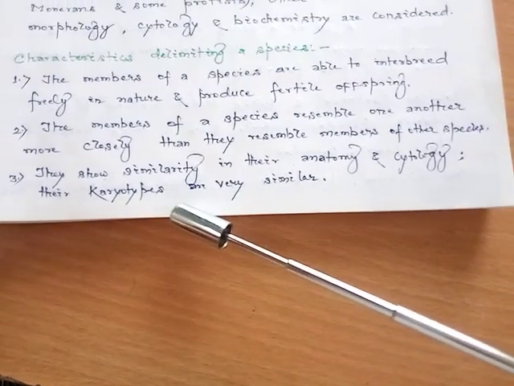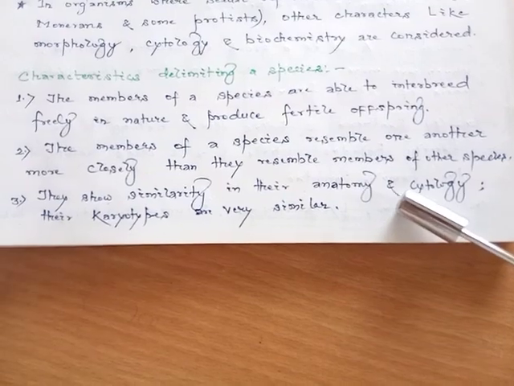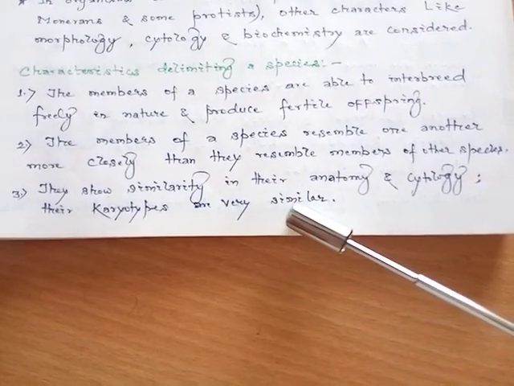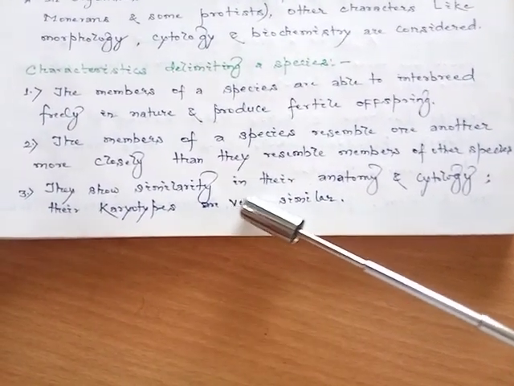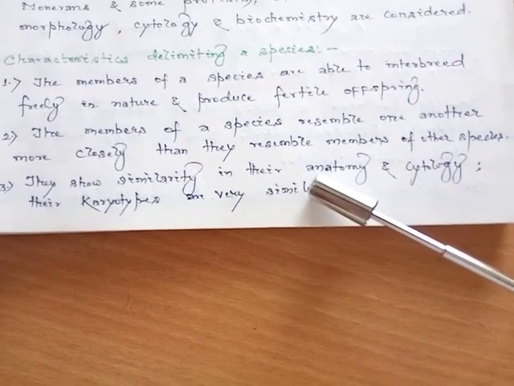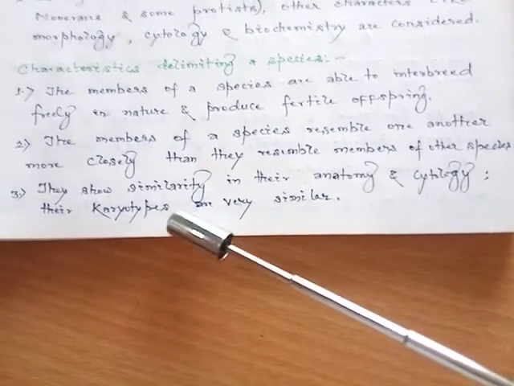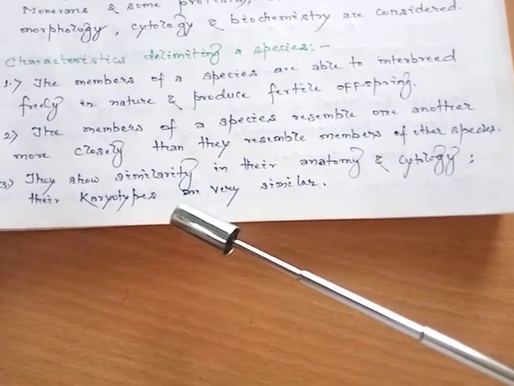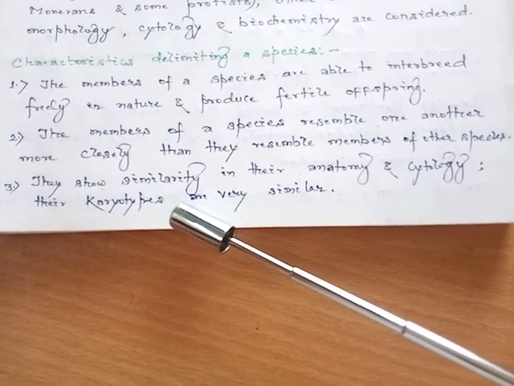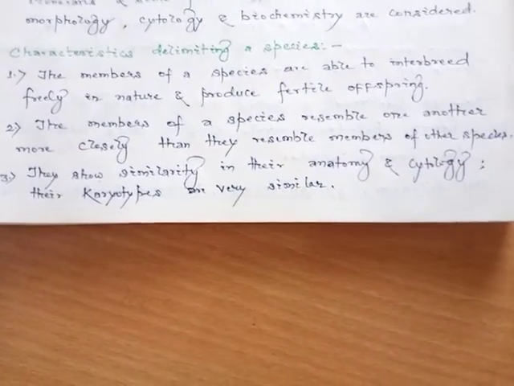Third point, they show similarity in their anatomy and cytology, and their karyotypes are very similar. So the species show similarity in their anatomy, meaning the setup of the internal organs, the cell structure and functions, and their karyotypes, meaning the arrangement and patterns of chromosomes, are very similar.